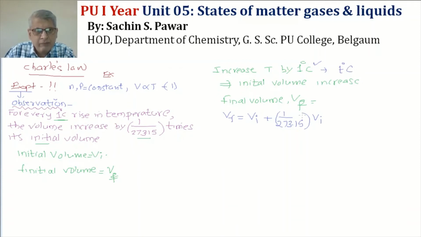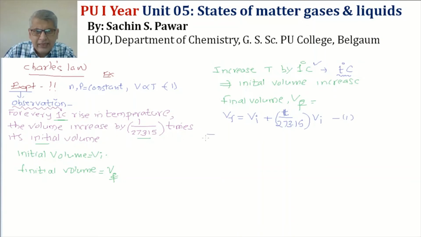1 degree means 1 by 273.15 times, 2 degrees means 2 by 273.15 times, 3 degrees means 3 by 273.15 times increase, 4 degrees means 4 by 273.15 times, 5 degrees means 5 by 273.15 times, and so on. If I increase the temperature by t degrees, then the final volume will be t by 273.15 times the initial volume. It's going to increase, and we have one equation.